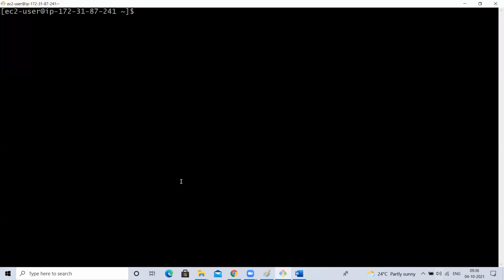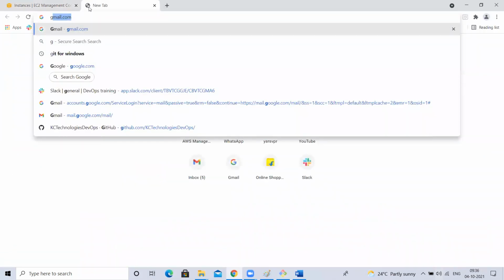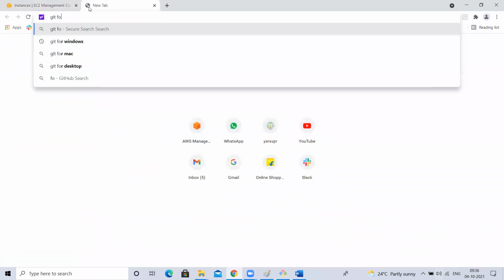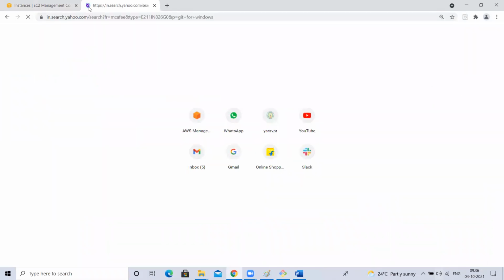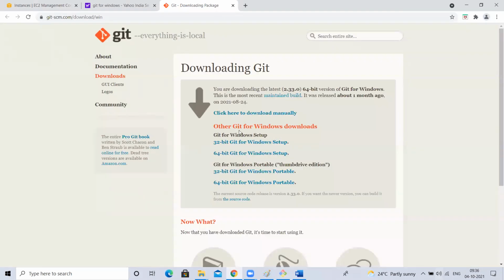I want to download something onto my Windows machine. How will you download? For example, I want to download Git software. In Windows, Git for Windows, we'll go here and click on this.